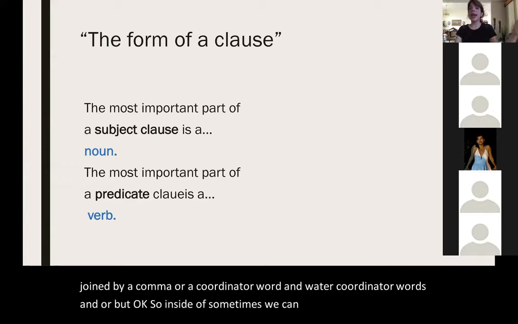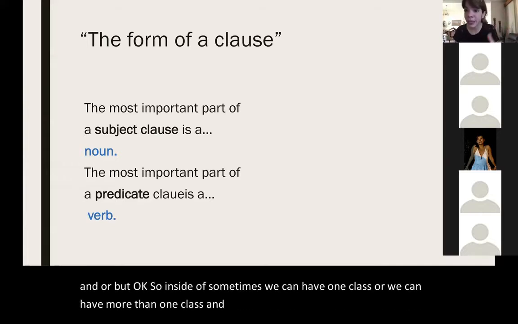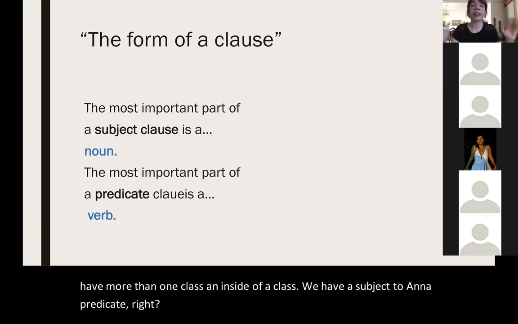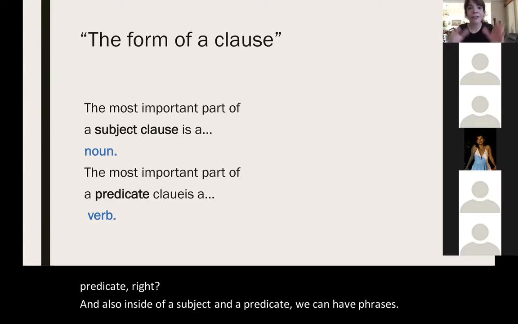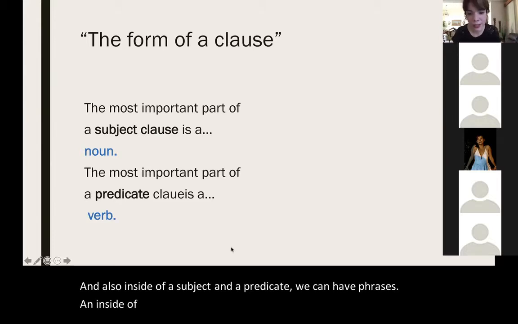So inside a sentence, we can have one clause or we can have more than one clause. And inside of a clause, we have a subject and a predicate, right? And also inside of a subject and the predicate, we can have phrases. And inside of phrases, we have words, all right?